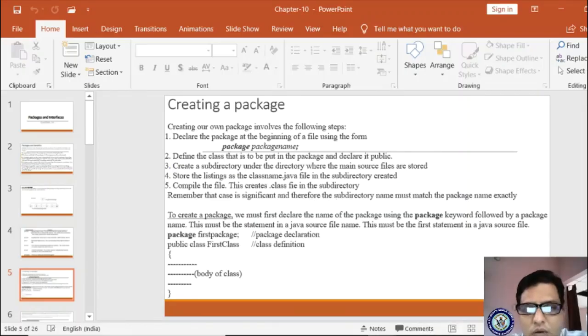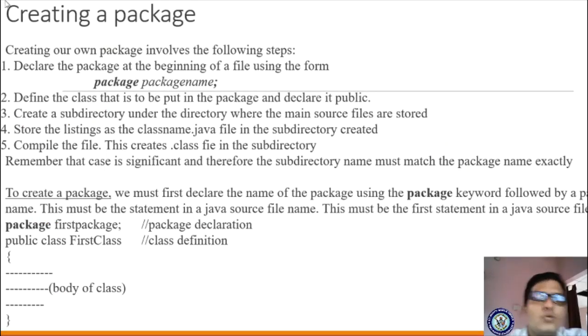Now we are seeing how to create our own package. If I want to create my own package, I have to create my own folder and save my information. Let us see.